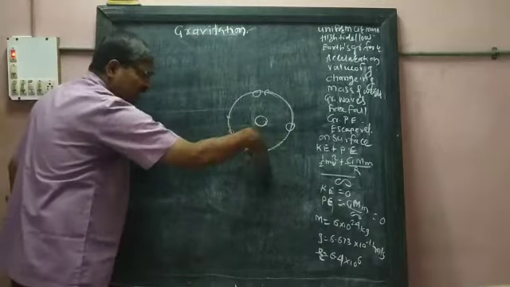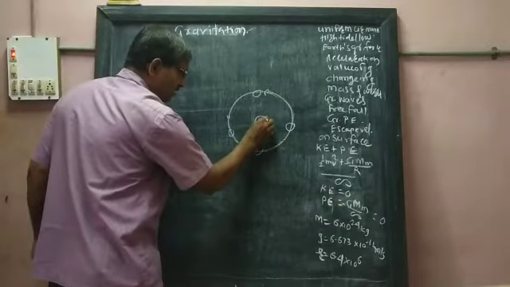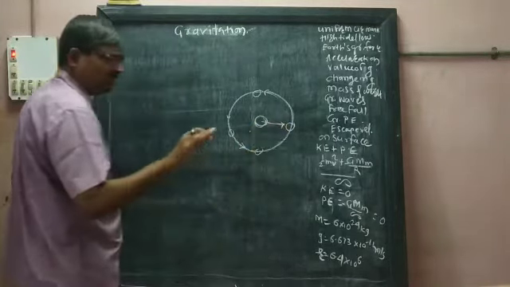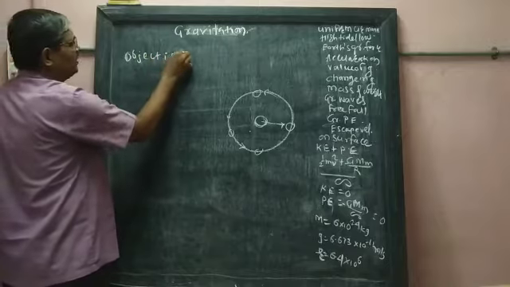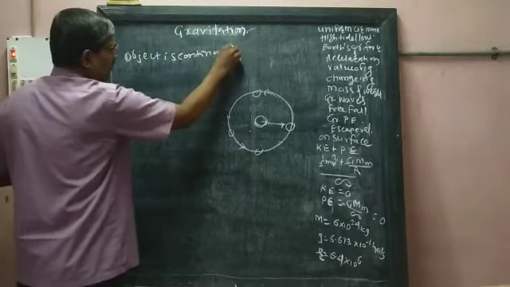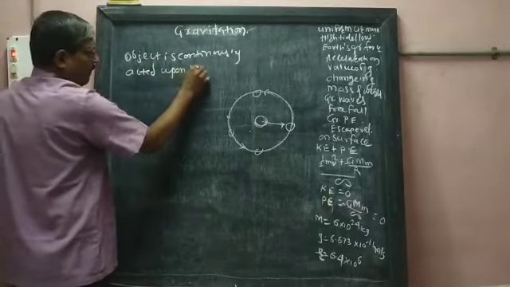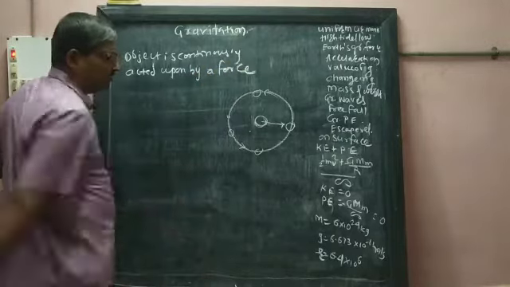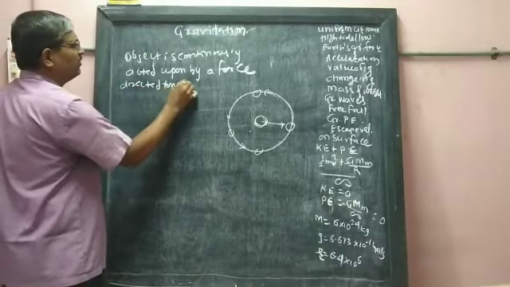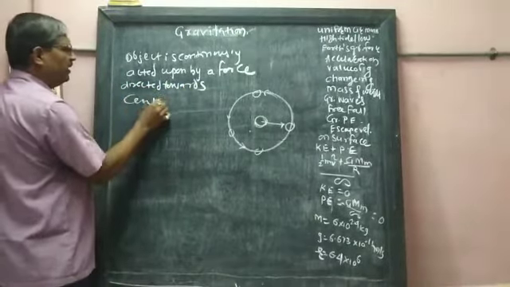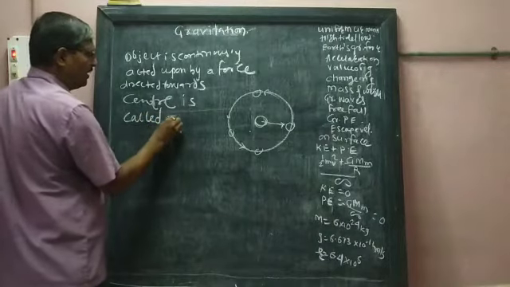And why is this object moving along a circle? The reason is that the center continuously acts a force. A body or object continuously acted upon by a force directed towards the center is called a centripetal force.